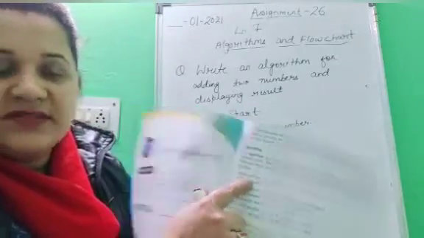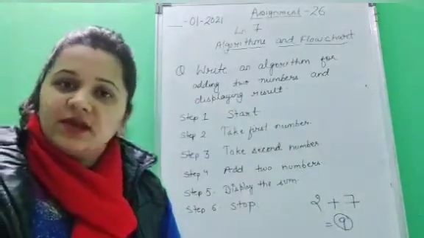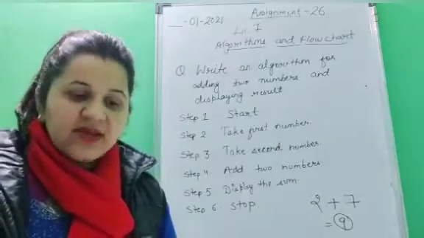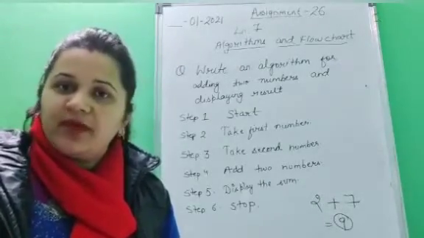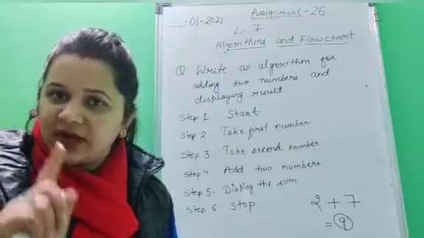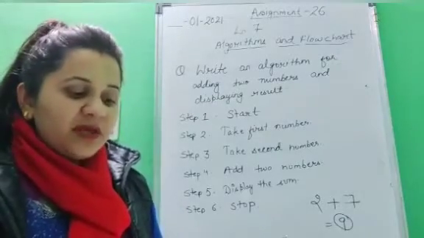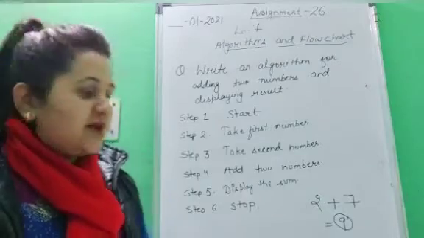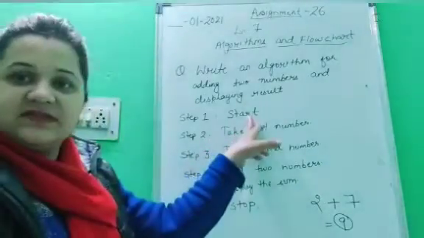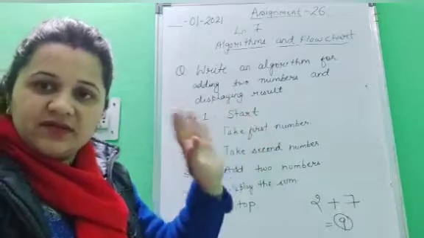While writing an algorithm for a given task, you must take care of the following points. Now, what are those points? Before writing algorithm, what are the points which you have to take care? First one, you begin an algorithm with the keyword start. Here, step 1 would be start. This is the keyword start. Here, your algorithm is starting.